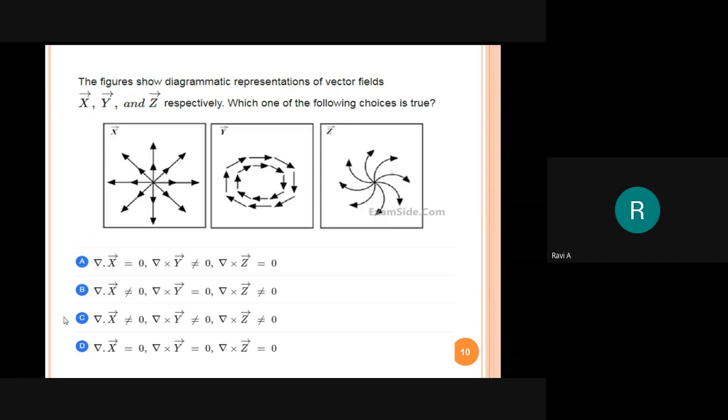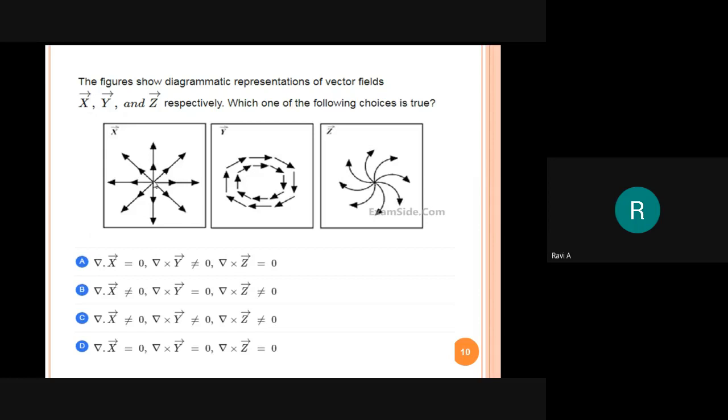So concentrate on this type of question. They may ask with a different notation. Suppose the x vector is diverging, coming out. It will act as a source. They may change the question, and this x vector acts as a sink, that is, the arrow is coming in. At that time the del dot x value is a negative value. You should remember that.